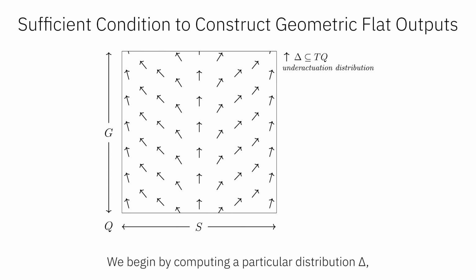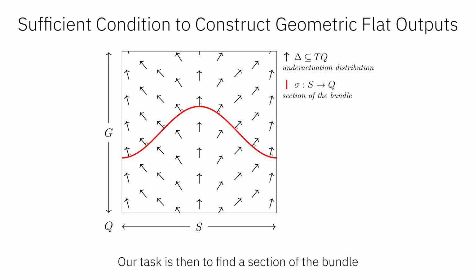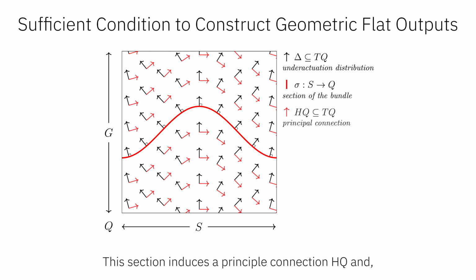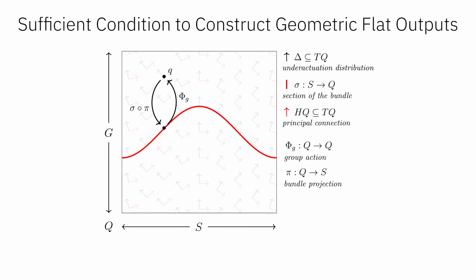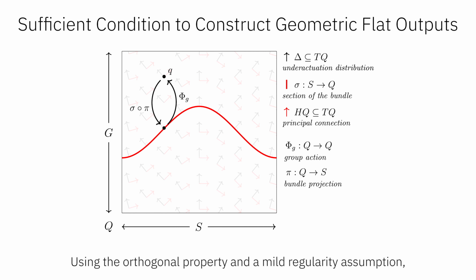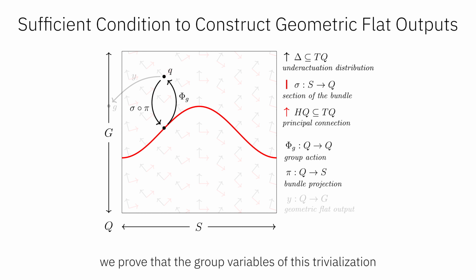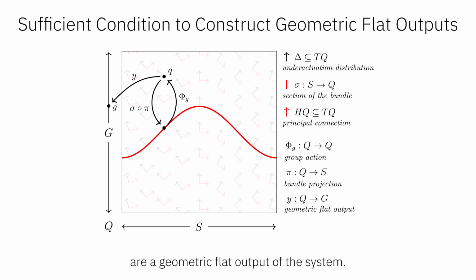We begin by computing a particular distribution delta, capturing the effects of underactuation. Our task is then to find a section of the bundle which is orthogonal to delta. This section induces a principal connection, HQ, and due to the symmetry of the system, HQ can be shown to be orthogonal to delta everywhere. The section also induces a trivialization of the bundle. Using the orthogonality property and a mild regularity assumption, we prove that the group variables of this trivialization are a geometric flat output of the system.